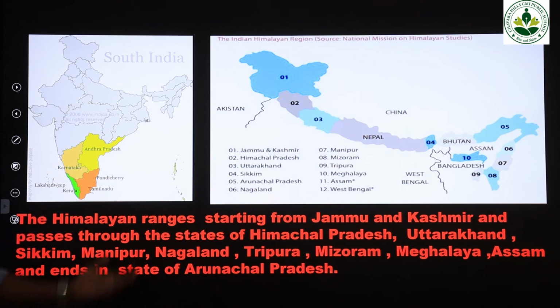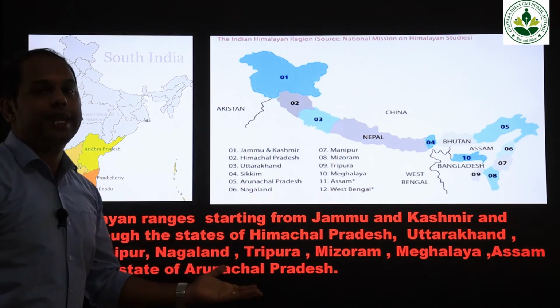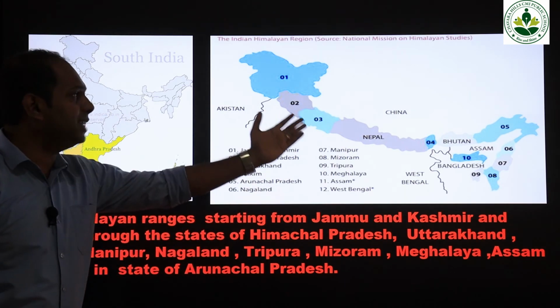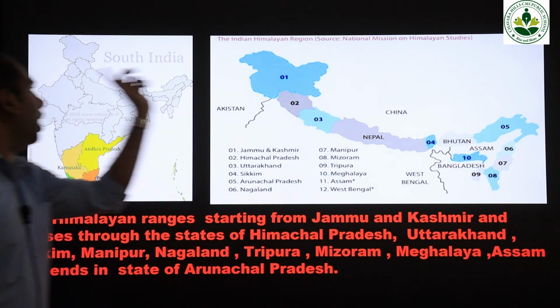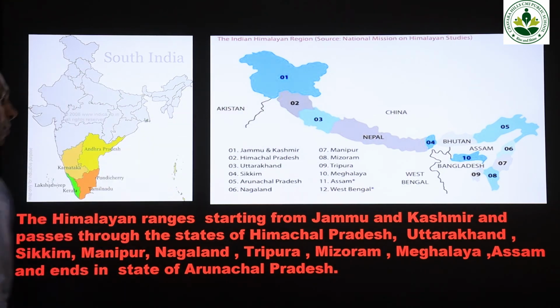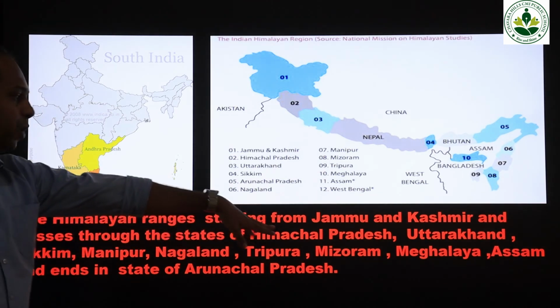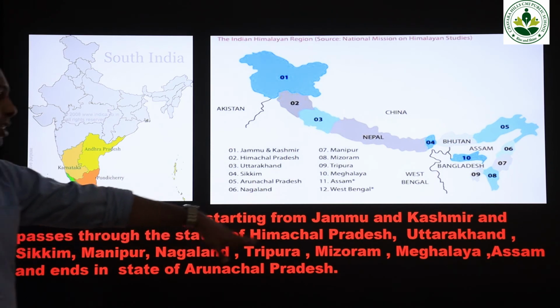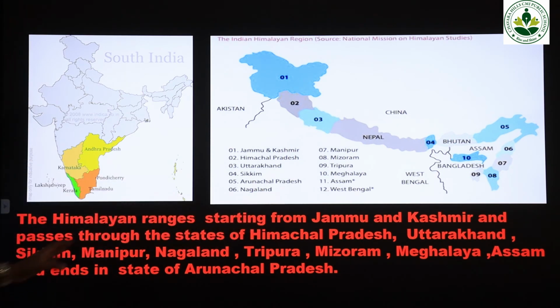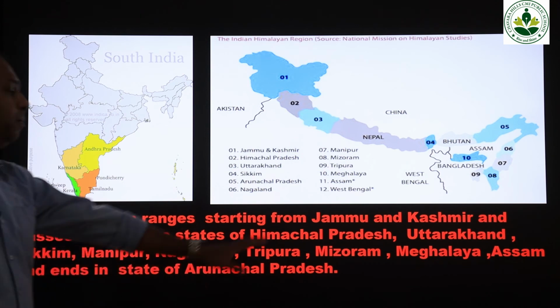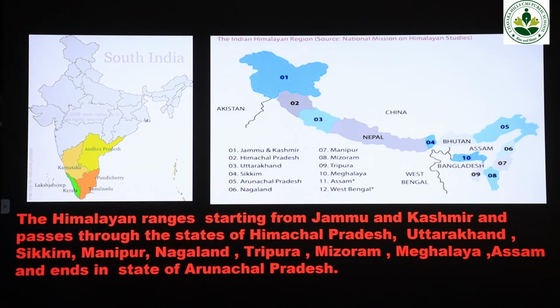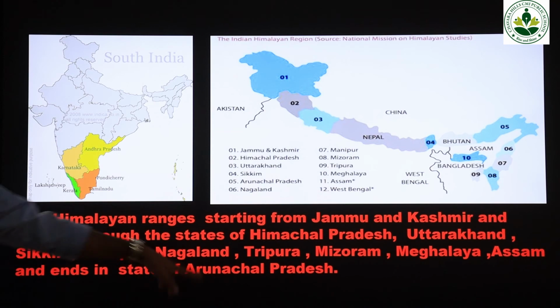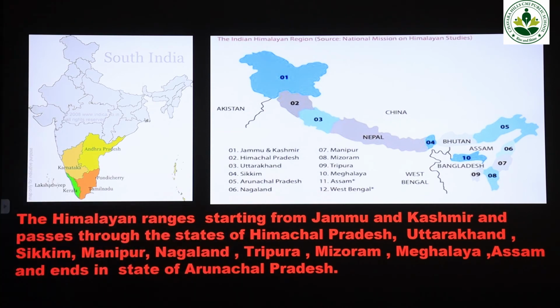But in the first chapter, we are studying the states located in the northern part of India. The Himalayan ranges start from Jammu and Kashmir and pass through the states of Himachal Pradesh, Uttarakhand, Sikkim, Manipur, Nagaland, Tripura, Mizoram, Meghalaya and Assam, and end in the state of Arunachal Pradesh.